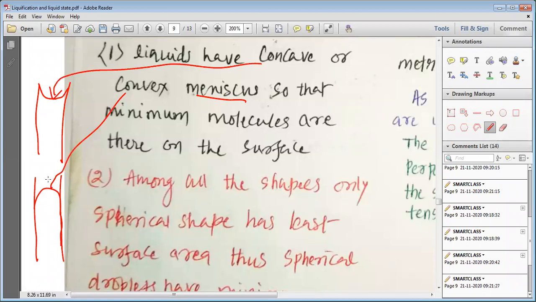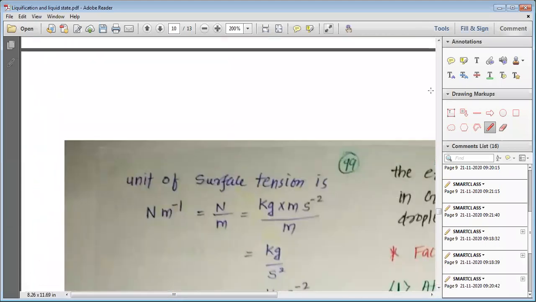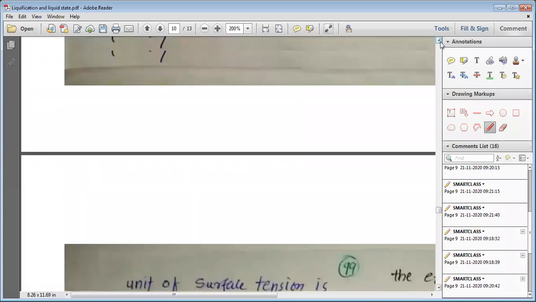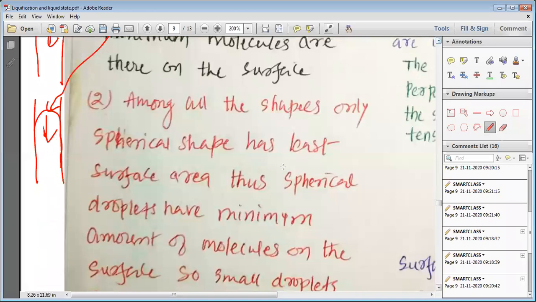Why is it so? Why do these liquids have this meniscus which is either concave or convex? Because the molecules present on the surface want to go into the bulk. So the liquid wants to minimize its surface. The molecules present on the surface are not stable, and that is why they want to go inside the bulk. Among all the shapes, only the spherical shape has the least surface area.